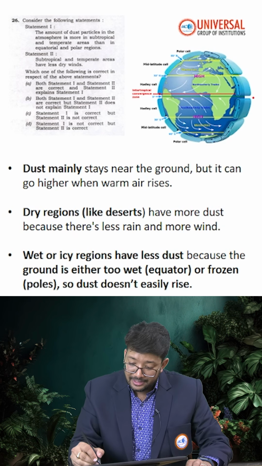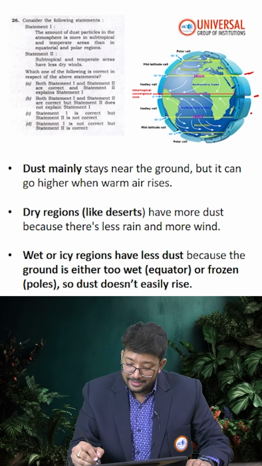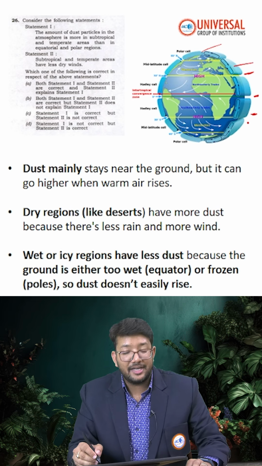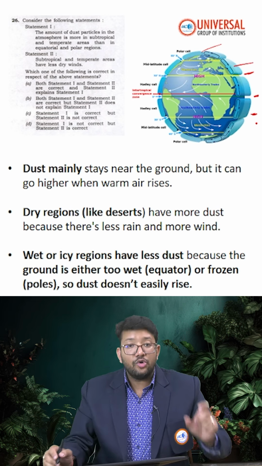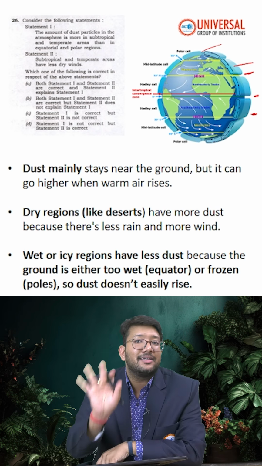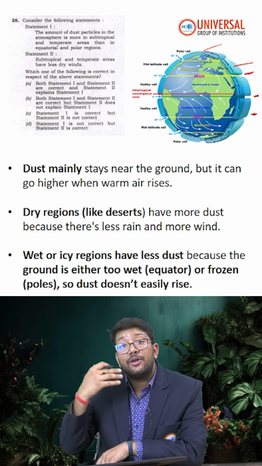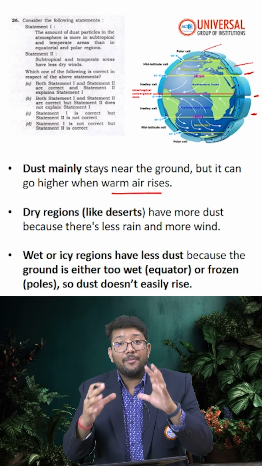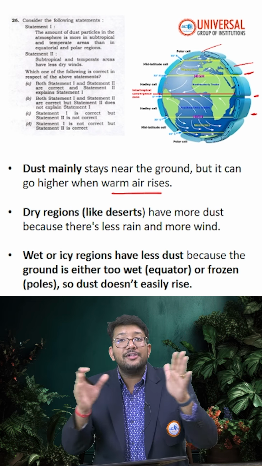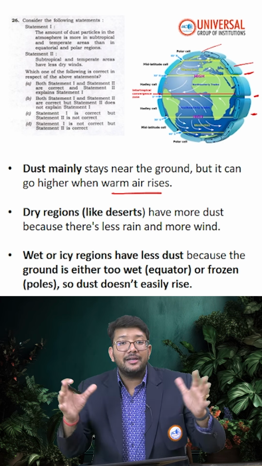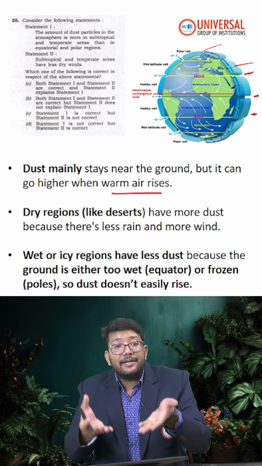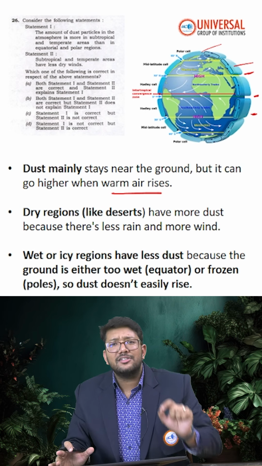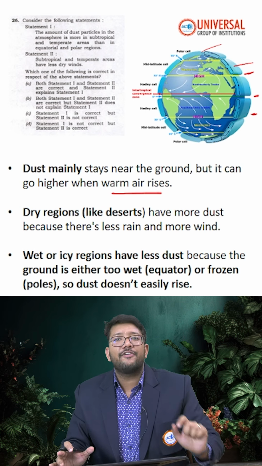See, this is our equator, this is our Tropic of Cancer, Tropic of Capricorn, and the polar regions. These are the mid latitudes, 66 and a half degrees, north and south. So dust mainly stays near the ground, but it can go higher when the warm air rises, because when the air is warm, the air molecules will be far apart from each other, the air will become light and it will rise. With that rise, the dust will also rise, because dust is a very fine particle, in microns.